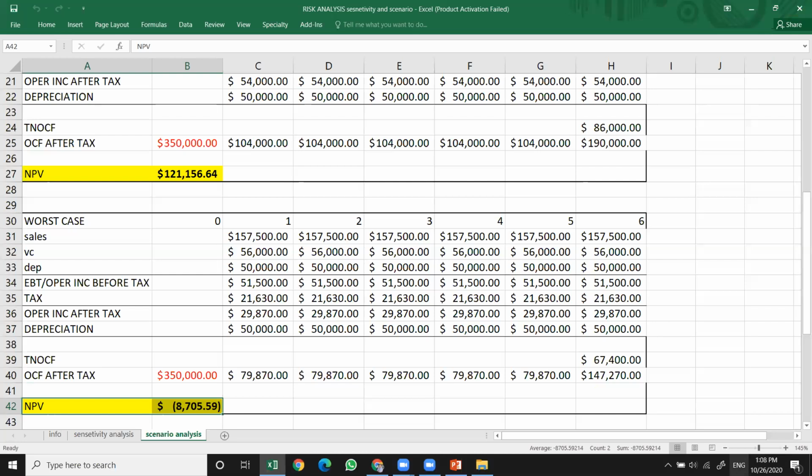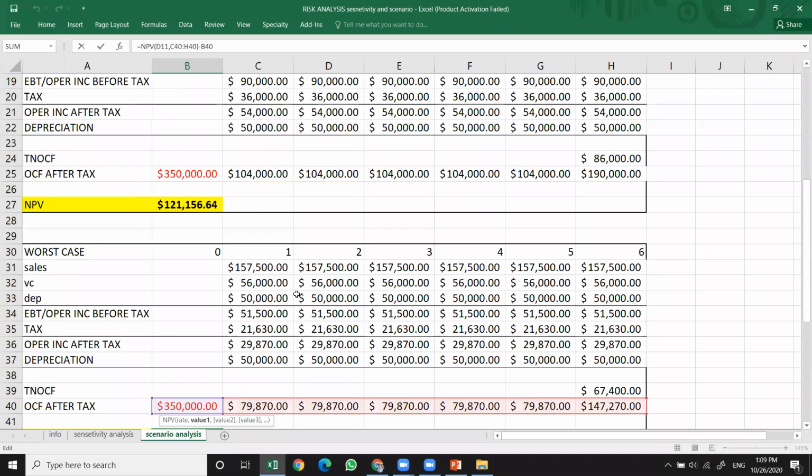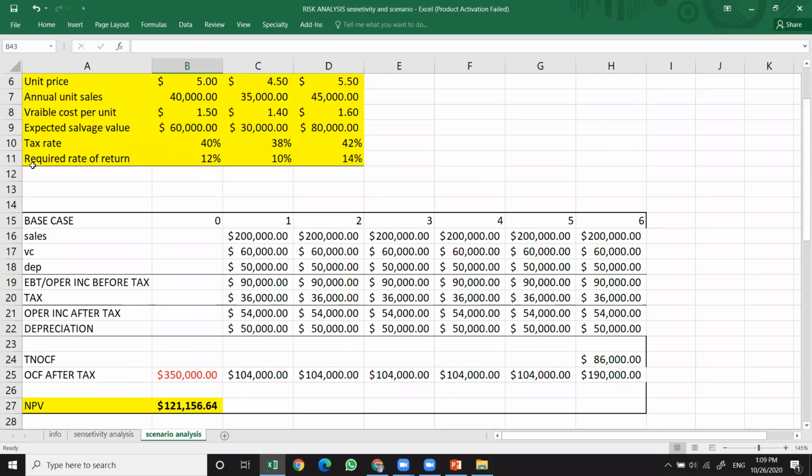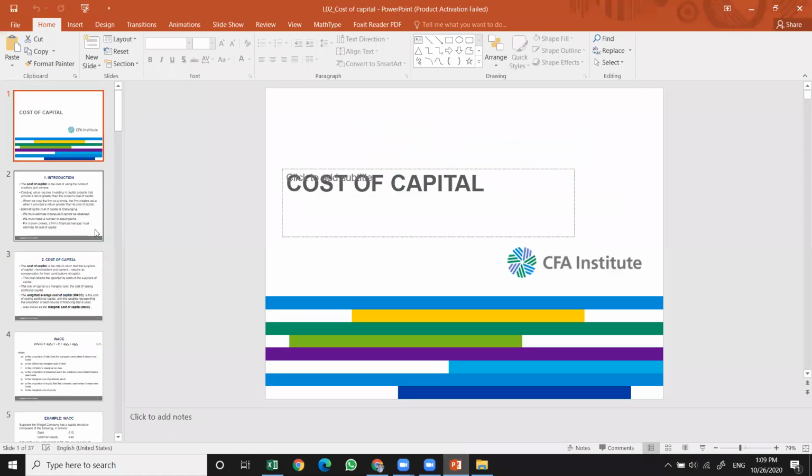So up to this point, everything we were assuming is ceteris paribus, like everything is the same. By everything, I mean the cost of capital, the discount rate that we used here. We assume it is not changing, like 11, 12%, whatever the case. So the discount rate 14, 10, and 12% was changing, but it was given, estimated, calculated. But in the new chapter that we're going to start, which is cost of capital, it is all about estimating the discount rate. It's all about estimating the required rate of return. So there are many ways to estimate it. We'll see it through this chapter, okay?